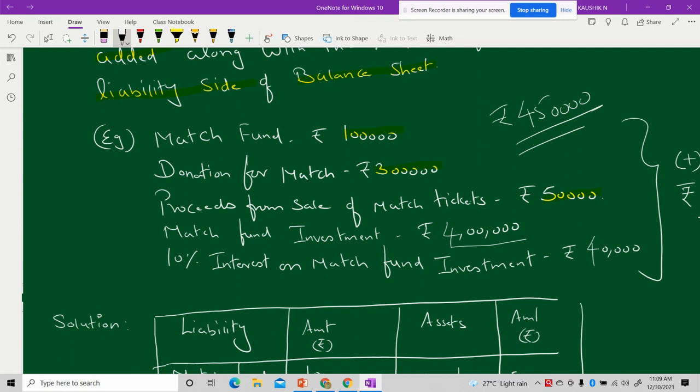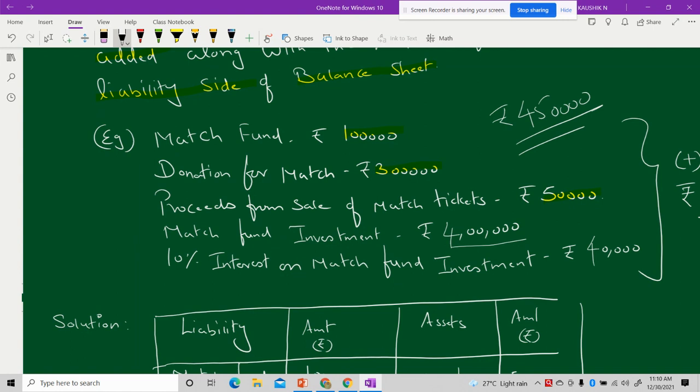Now such type of problems can also be asked, like spot the error. They may give you a problem and ask you to spot the error. So you should be in a position to understand what is correct, what is wrong, and how to spot the errors. So the amount of investment cannot exceed the amount of available funds. That is one error which we have spotted in this.